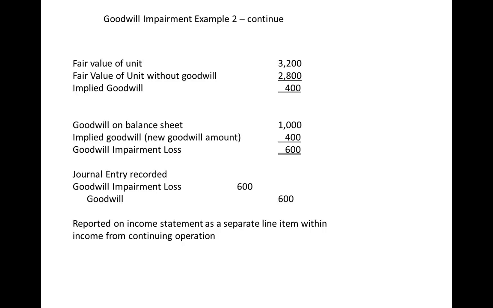If we test it again next year and the fair value of the company is greater than the carrying value, that means Goodwill has gone up. But the problem is we can't record any internally generated Goodwill. And that's what would be the case because the value has gone up, so we can't record it. So once it goes down, we can never write it up.